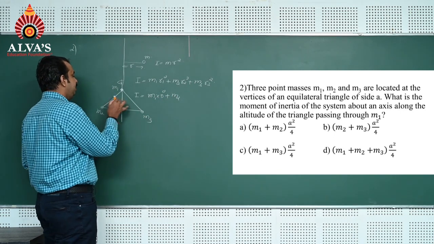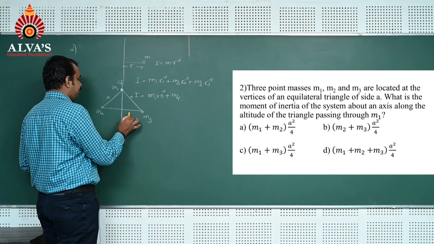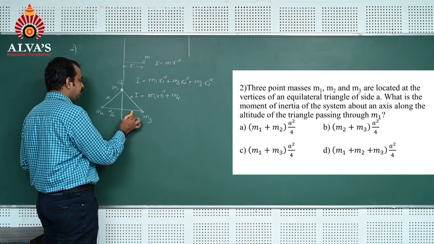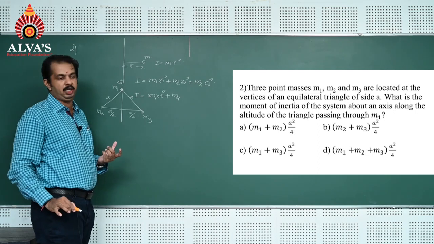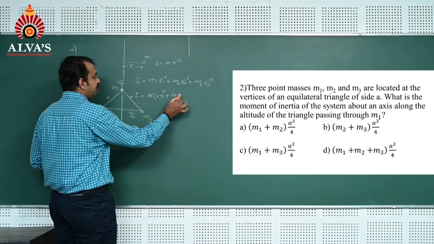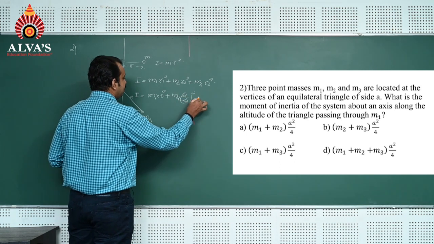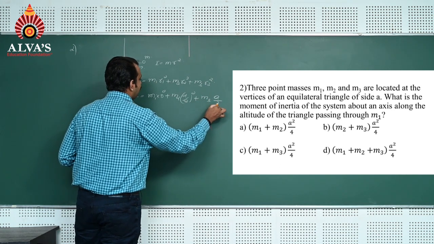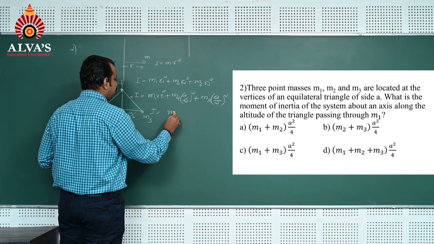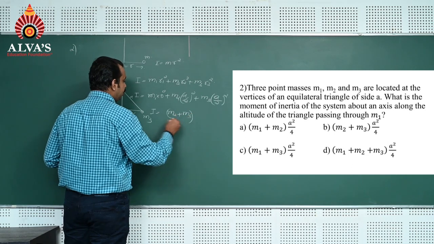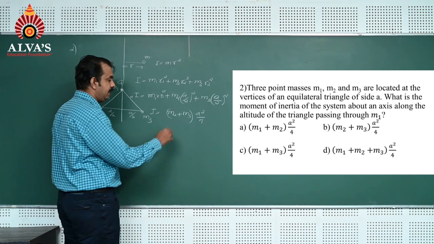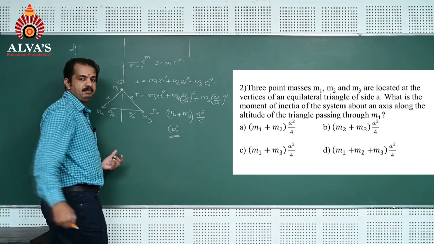You just look at these masses separated by distance a. Now the distance from mass m2 to the axis is a/2, and this is also a/2, so the total distance is a only. Now r2² is the distance from the particle to the axis, which is (a/2)², plus m3 into (a/2)². That is, I = 0 + (m2 + m3) a²/4 is the correct answer. Here option B is the correct option.